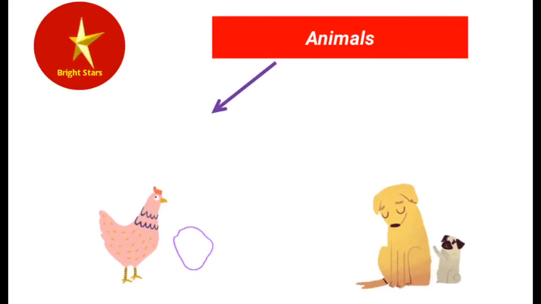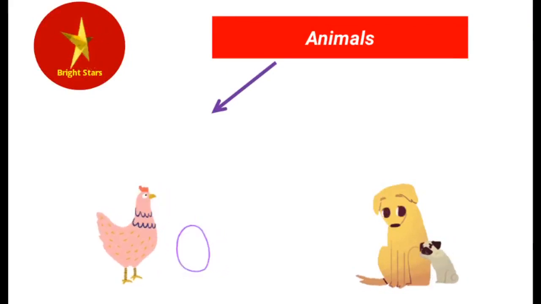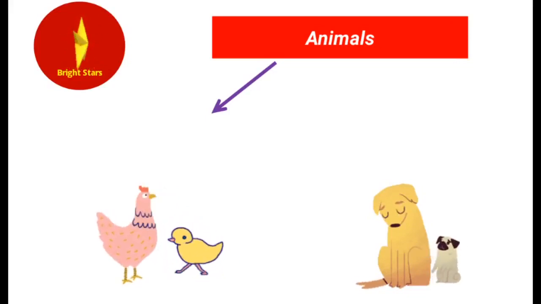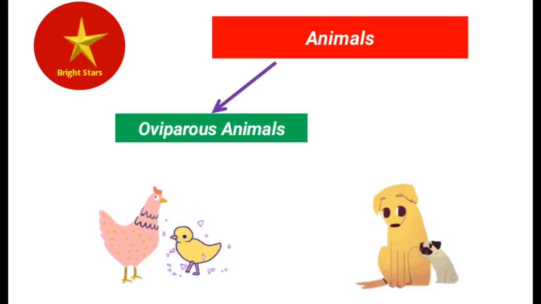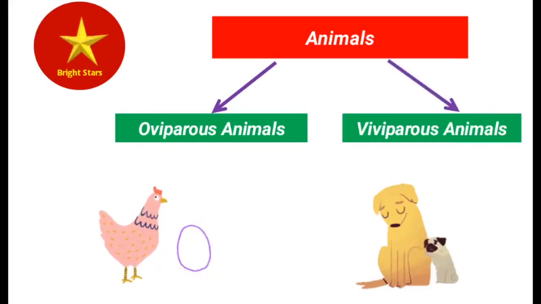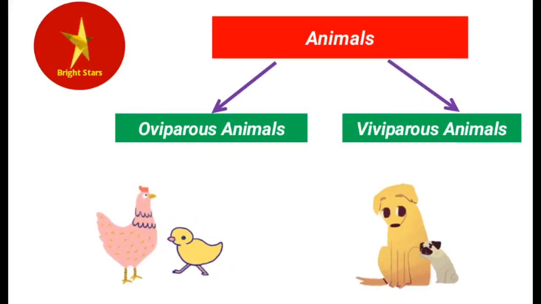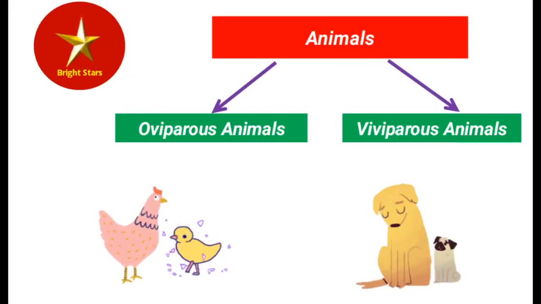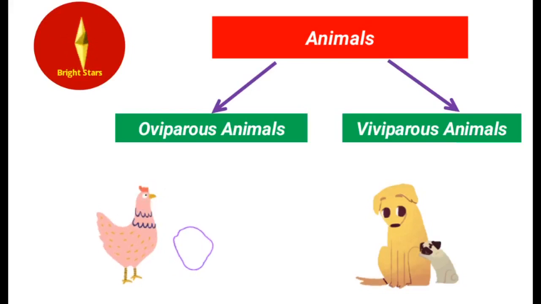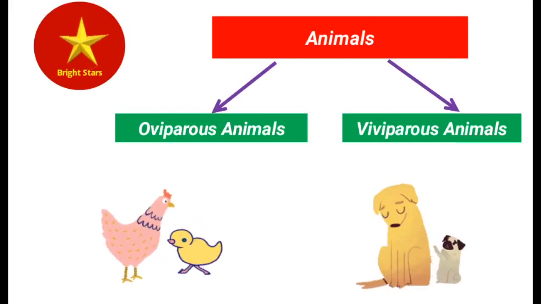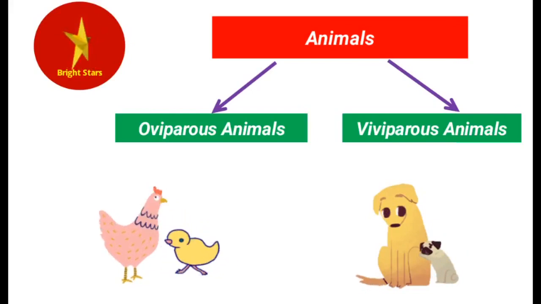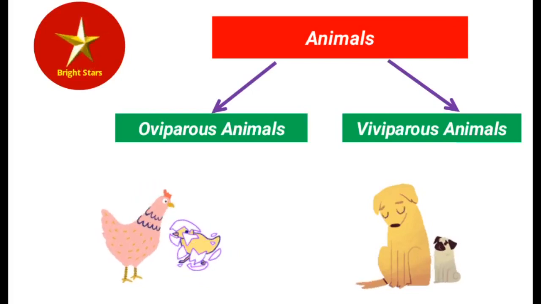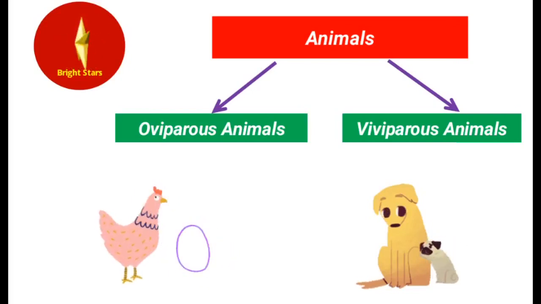On the basis of the development of the young animal or fetus, animals are classified as oviparous animals and viviparous animals. Ovum, ova, ovi means egg. These animals produce visible eggs outside the body. Actually, here the baby animal develops within the egg. That kind of animals we call oviparous animals.